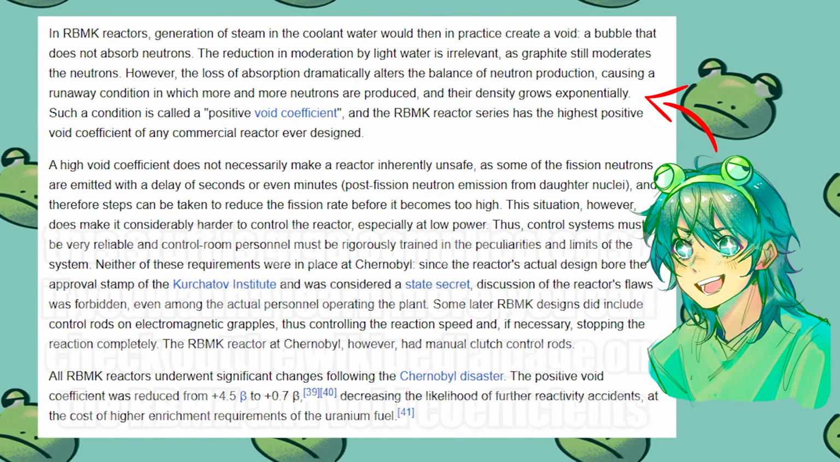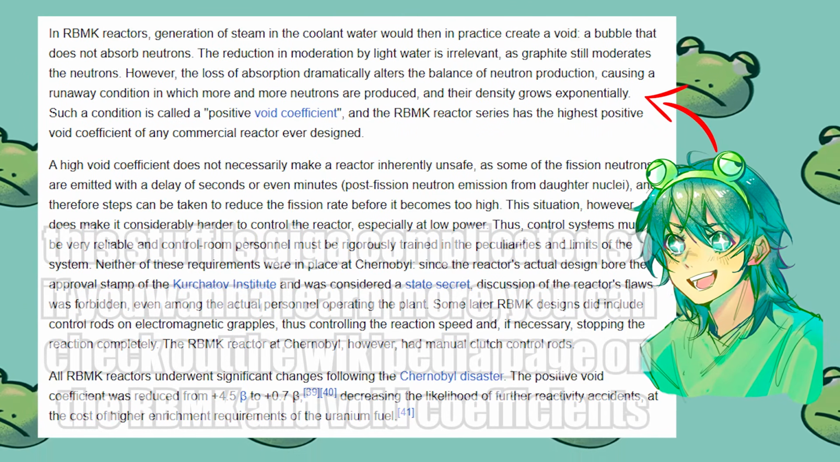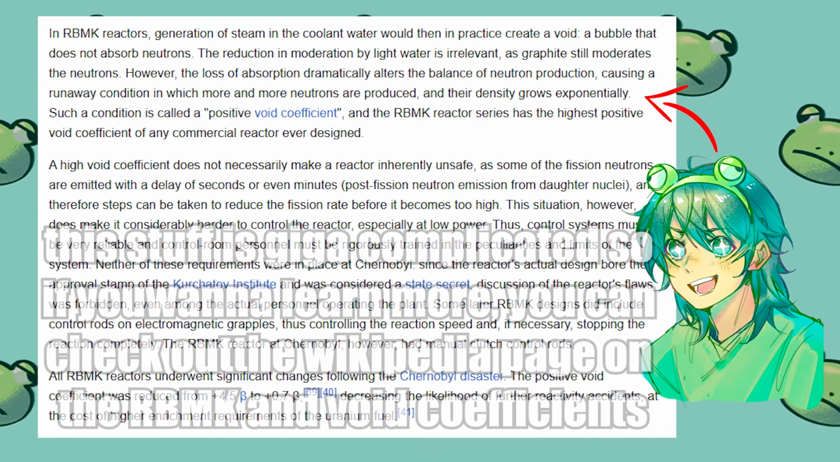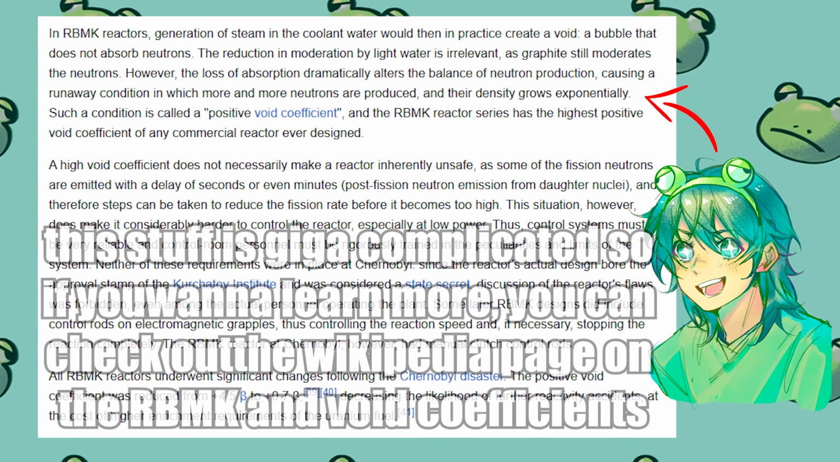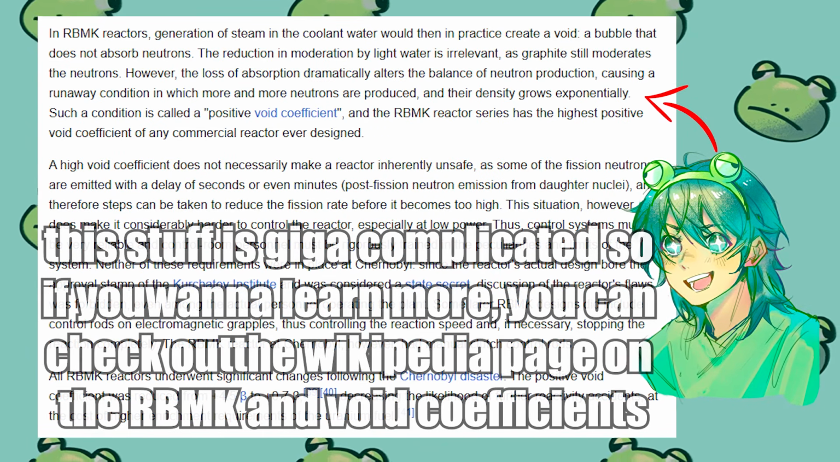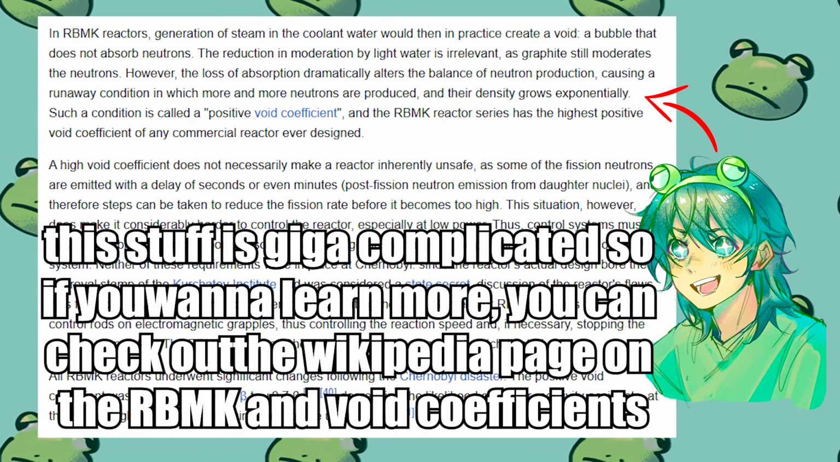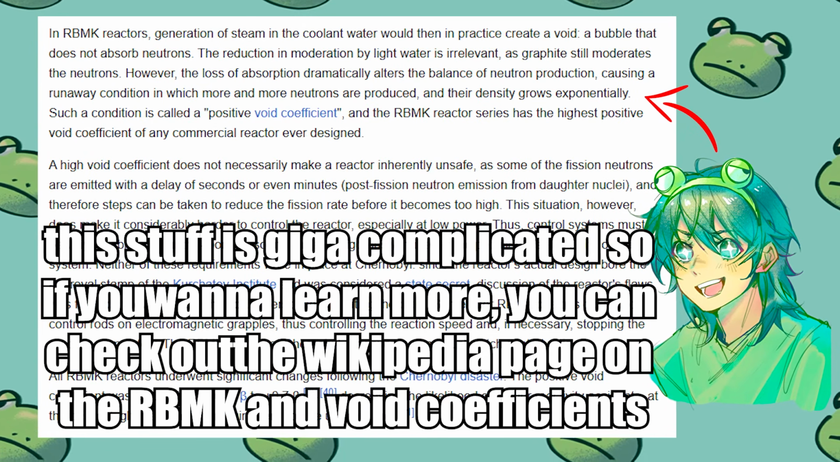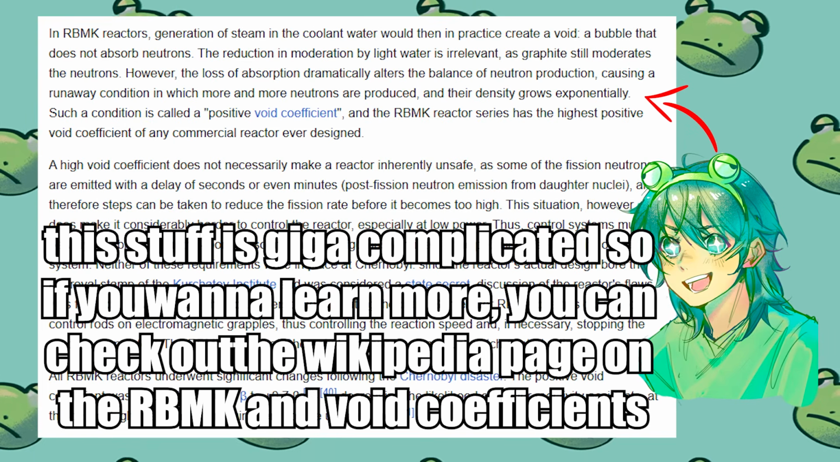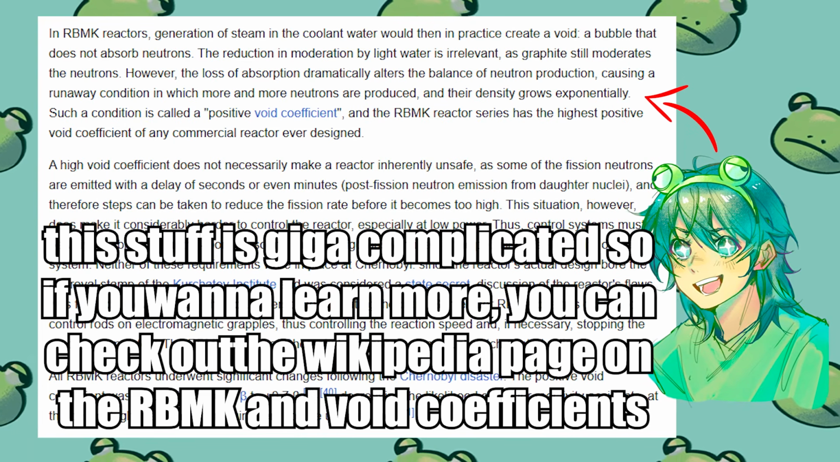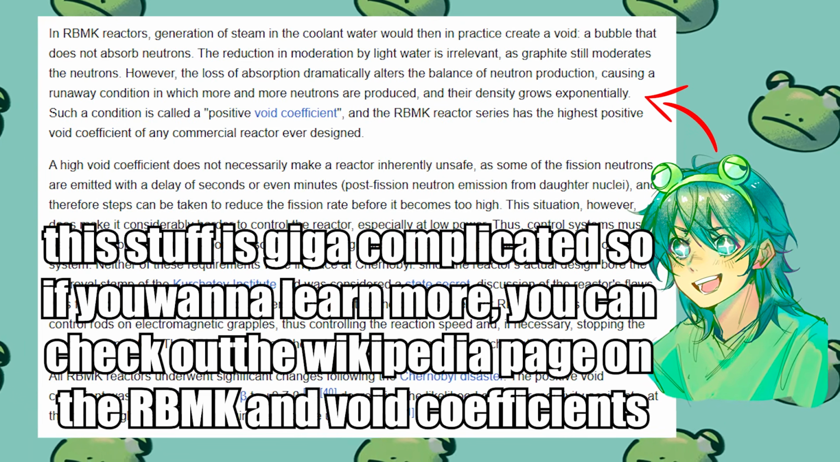In a quick summary, as the RMBK generated steam, a little pocket/bubble would form at its core. This was a void that didn't absorb neutrons. The existence of this void altered the balance of neutron production, which normally isn't necessarily a bad thing. It doesn't mean it's unsafe, as long as the people working the reactor know how to work the peculiarities of the system.